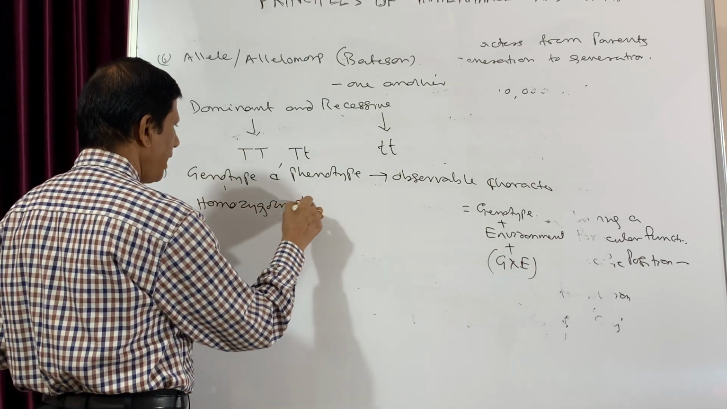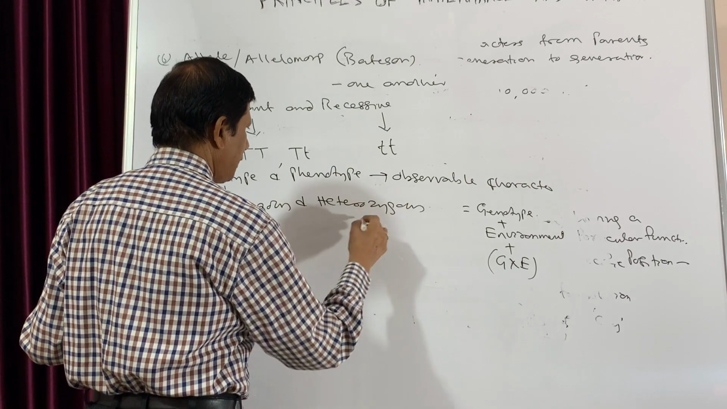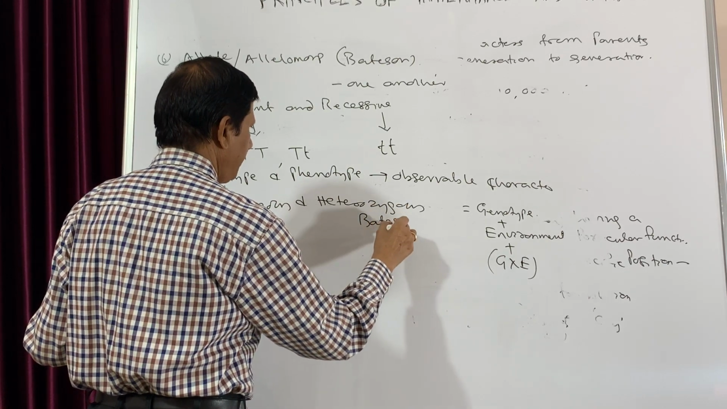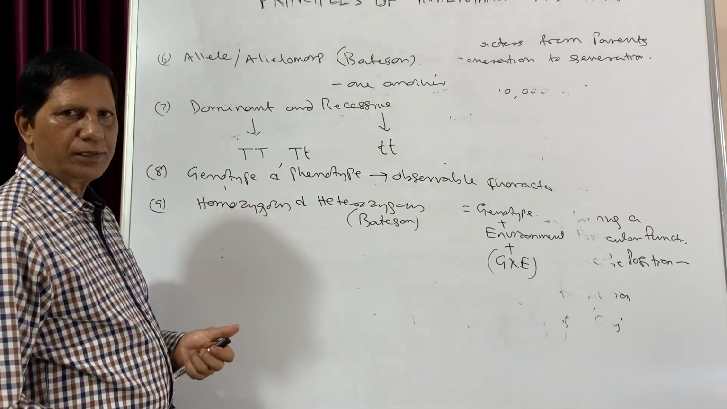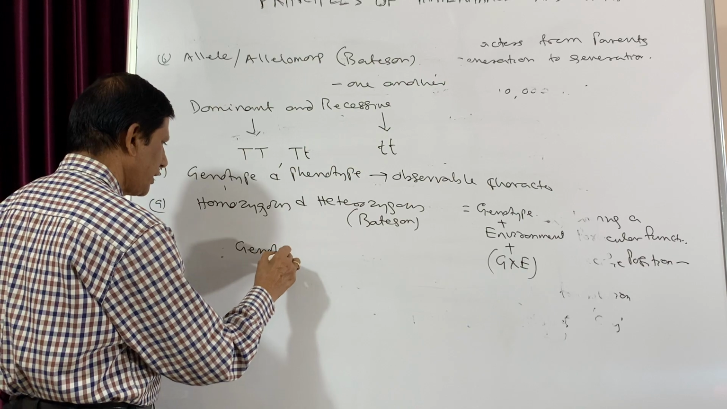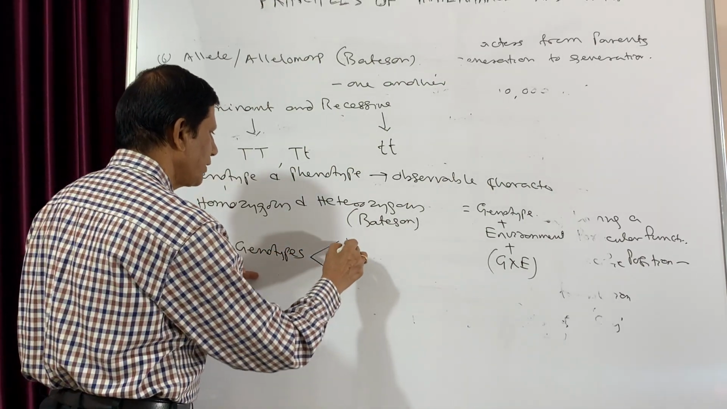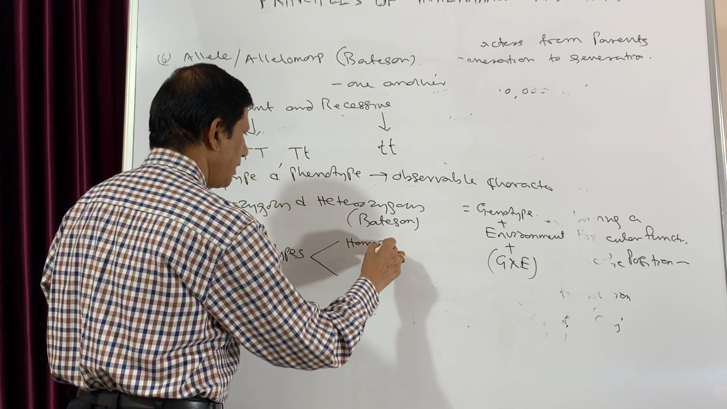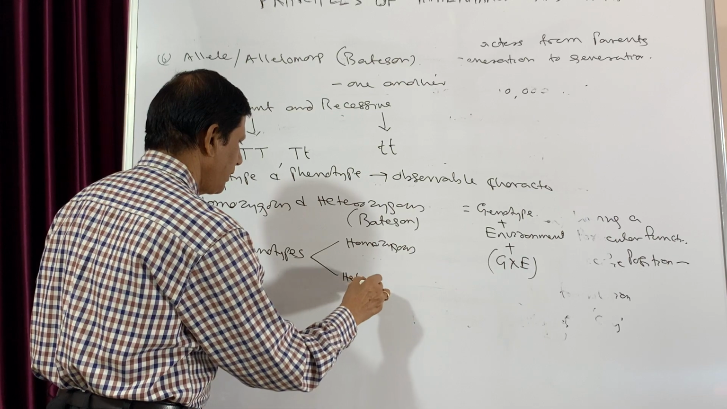Homozygous and heterozygous. These terms were also coined by Bateson. Now, what is homozygous and heterozygous? We are just to discuss genotypes. The genotypes can be homozygous or heterozygous. It may be homozygous or it may be heterozygous.